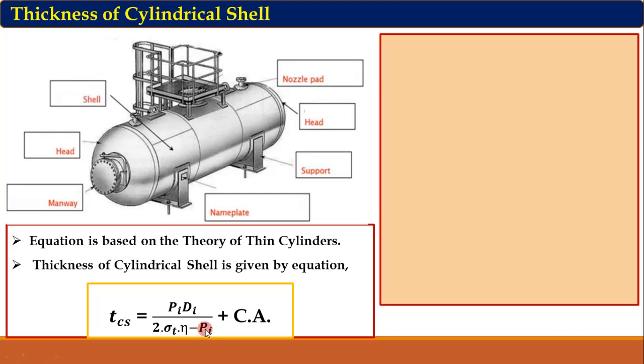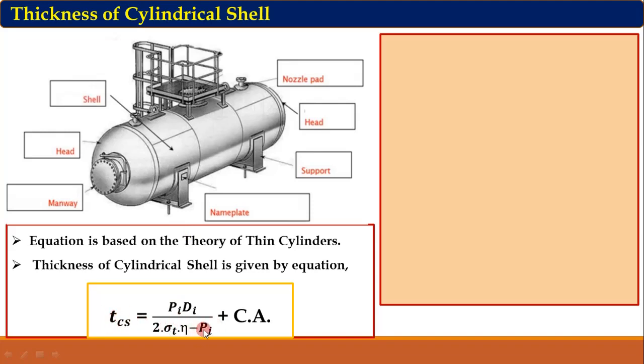Now this pressure is subtracted from the denominator because the size of the pressure vessel is large, so the pressure inside the pressure vessel is also large. So it may cause plastic deformation of this shell. In order to consider the plastic deformation possibility, we have to add more thickness than required.